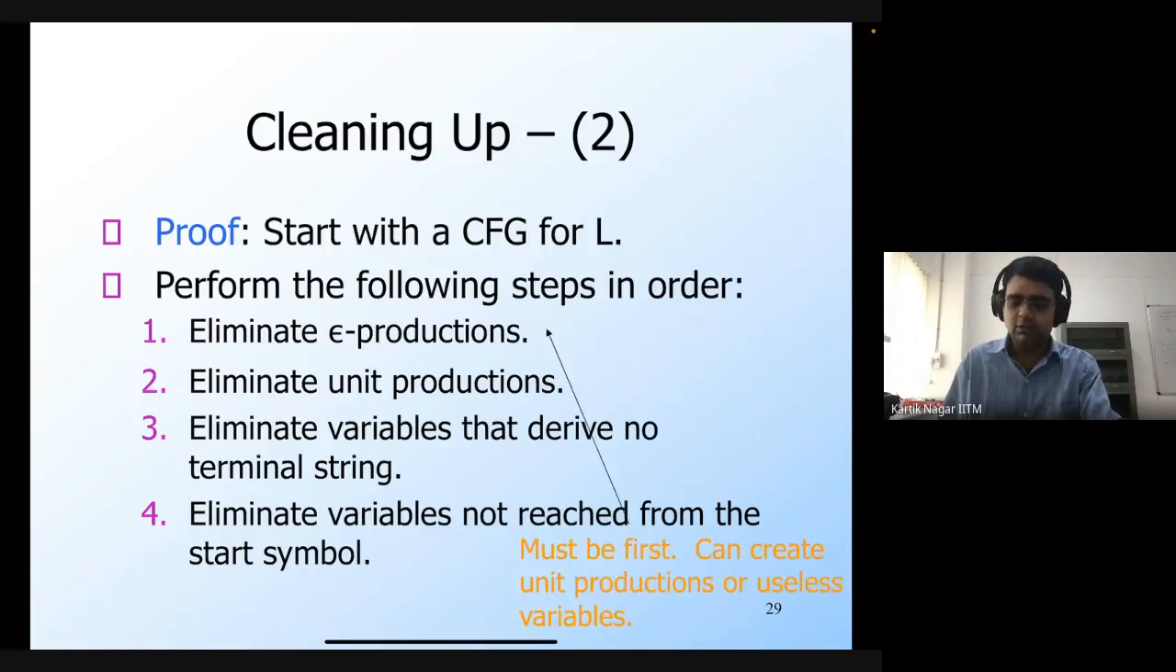And again, the steps must be followed in order. For example, as we saw in the last lecture, steps 3 and 4 cannot be switched. You must first eliminate non-terminals that derive no terminal string, and then eliminate symbols that are not reachable from the start symbol. Similarly here, you must first eliminate epsilon productions, because eliminating epsilon productions may create unit productions or useless non-terminals. That's why you then eliminate unit productions, and then eliminate the useless non-terminals.